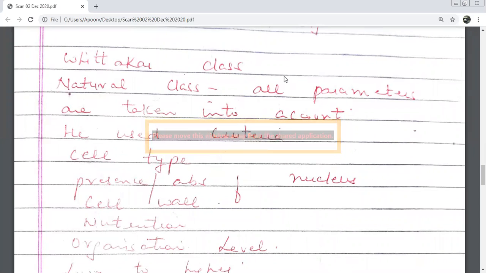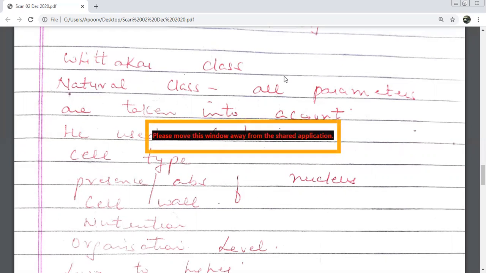Anyone knows the difference? Artificial system of classification and natural system of classification. Any idea, children? No idea.